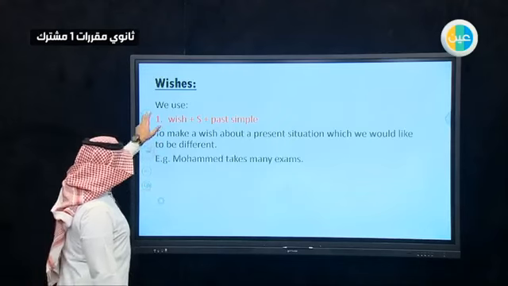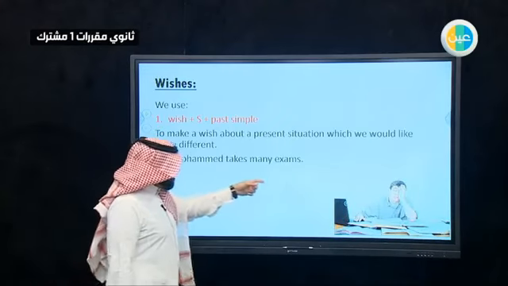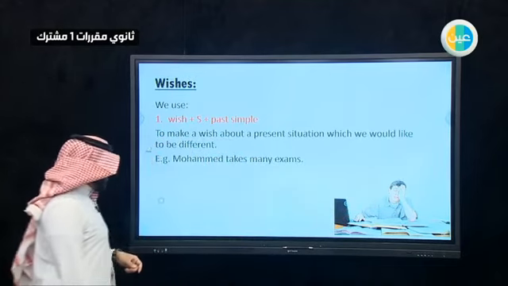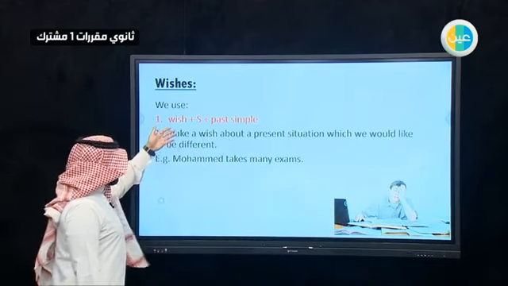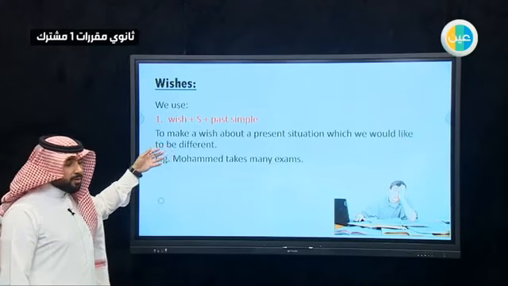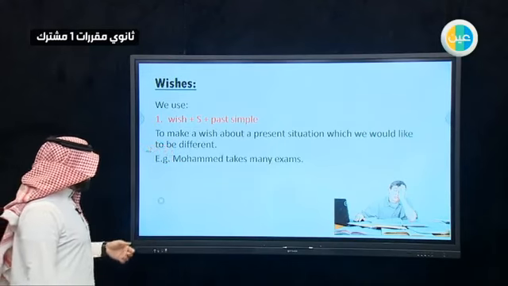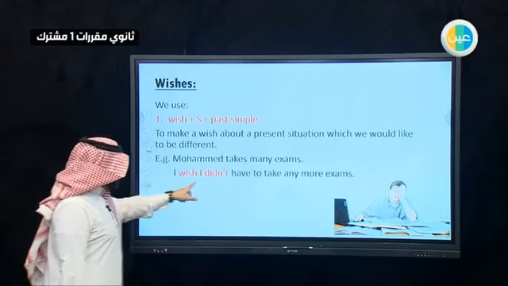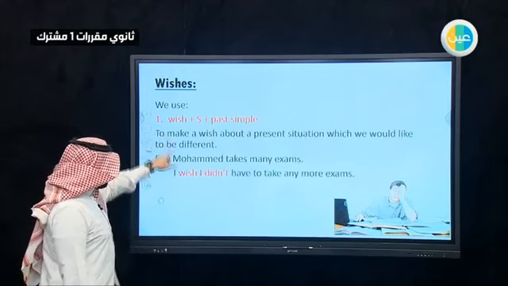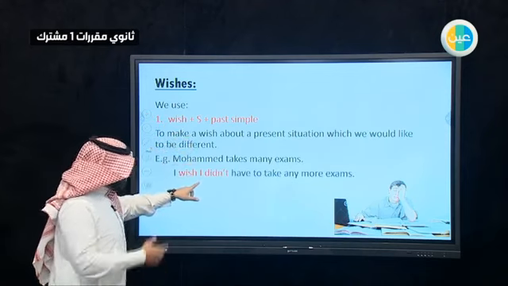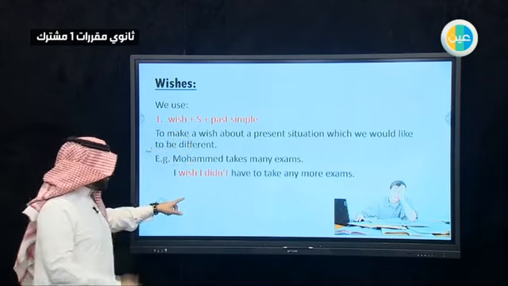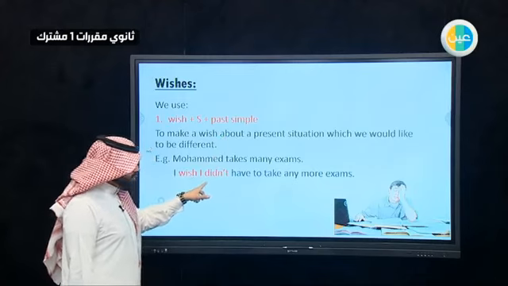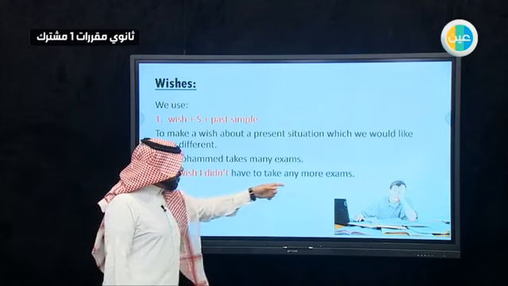For example here, Muhammad takes many exams. You can see from the picture that he's taken many exams, and now he wants to use this rule to make a wish that he doesn't have too many exams. I wish I didn't. So as you can see, wish, then the subject, because he was talking about himself, I, then in past simple, did, we used did not have to take any more exams.